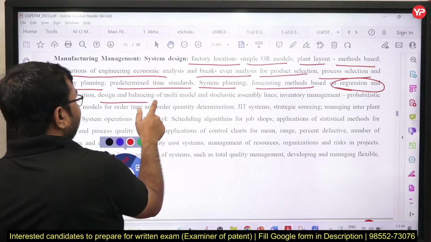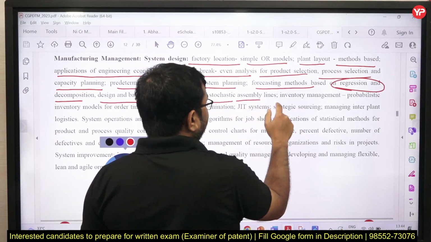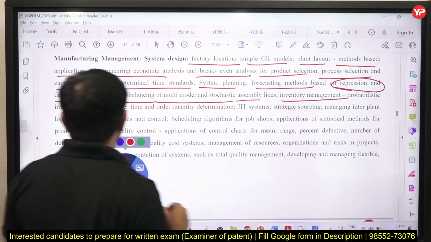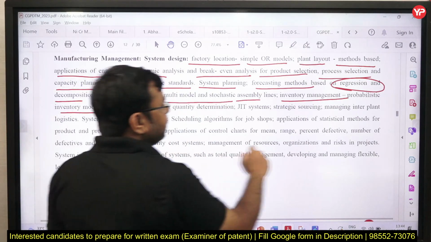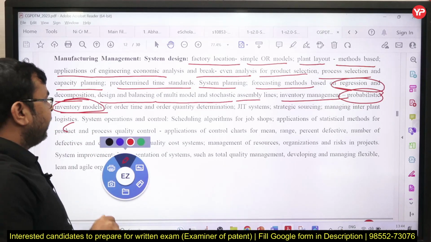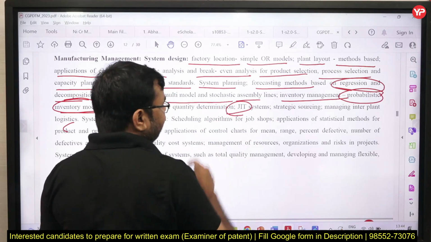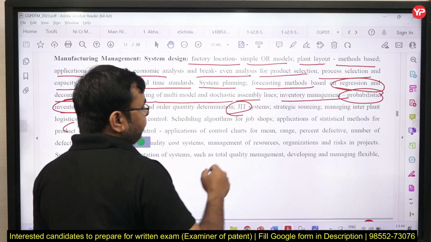Design and balancing of multi-model and stochastic assembly lines, inventory management, probabilistic inventory models. Yes, you can see probabilistic inventory models are also given here, correct. And JIT is also given here, which is not in the GATE exam syllabus.